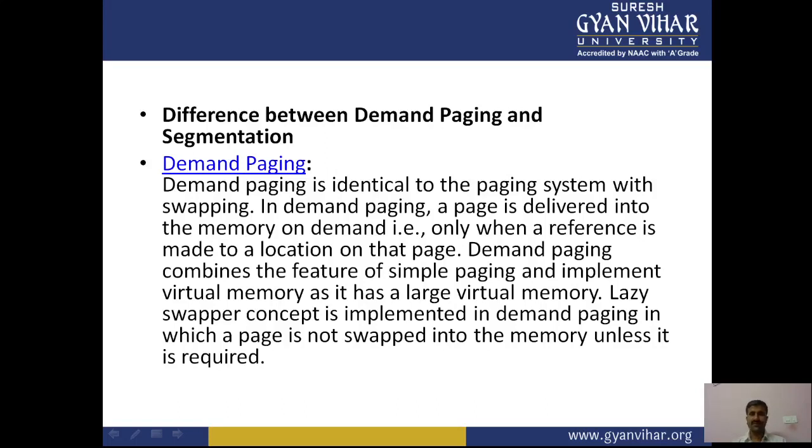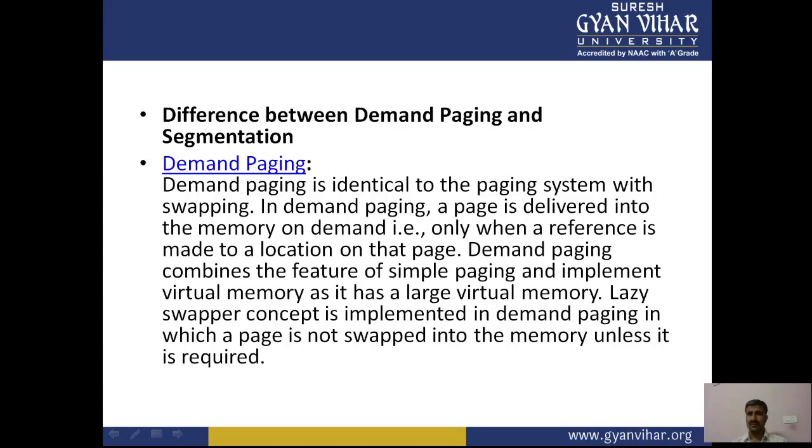If we discuss paging, paging is a storage mechanism that allows the operating system to retrieve processes from secondary storage into the main memory in the form of pages. In the paging method, the main memory is divided into small fixed-size blocks of physical memory called frames. The size of the frame should be kept the same as that of a page to have maximum utilization of main memory and to avoid external fragmentation. Paging is used for faster access to data.